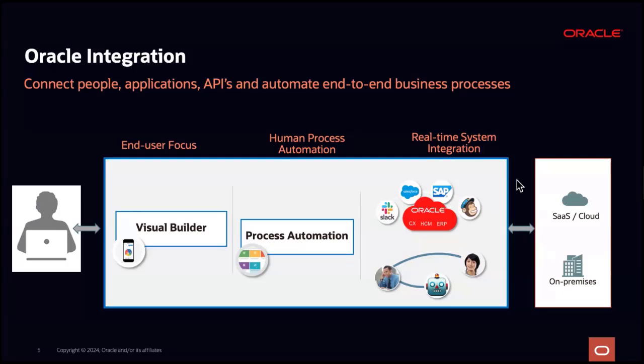And the last one being Visual Builder, which is a low-code, no-code sort of tool for building websites and web pages. And again, the idea of having all three under the same umbrella is that they can communicate. So Visual Builder can kick off process flows, Visual Builder can call integrations, and all sorts of things.